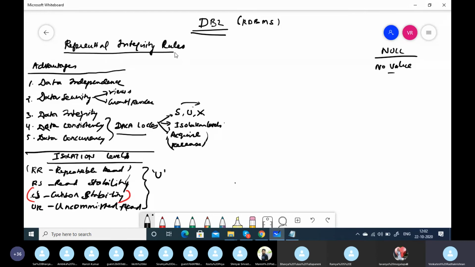So what are the referential integrity rules? Remember, I'm telling you about referential integrity because it's an RDBMS. What are the foreign key and primary key rules? It is unique and not null. Not null, sir, that is the primary key. I'm talking about referential integrity rules. The foreign key column values are the corresponding values in the primary key of the other table. That's right, that is the foreign key definition.